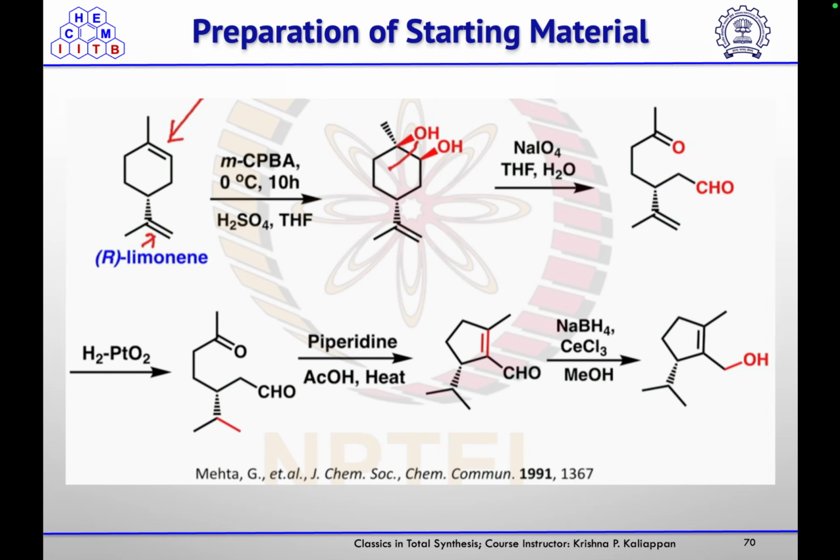So they started their synthesis with R-limonene, which on treatment with mCPBA in the presence of sulfuric acid gives first epoxidation and opening of the epoxide to get the corresponding diol, which they cleaved using sodium periodate to get this keto aldehyde. Then they hydrogenated that double bond to get the isopropyl side chain. Then using piperidine, they did the aldol condensation reaction to get this alpha beta unsaturated aldehyde, which they reduced using NaBH4 to get the corresponding alcohol.